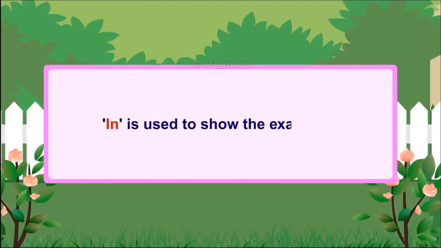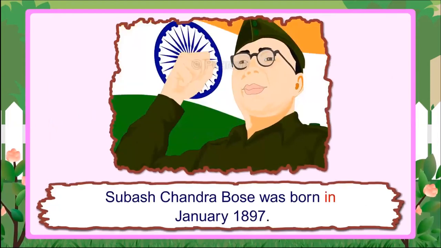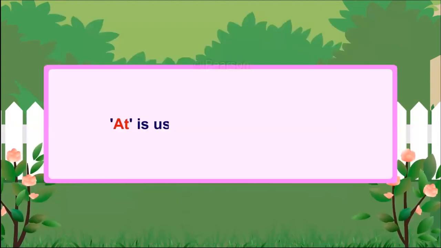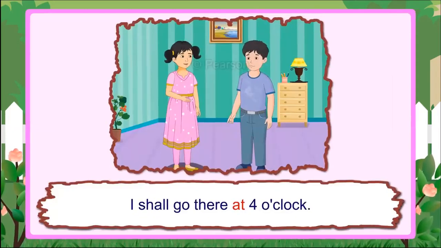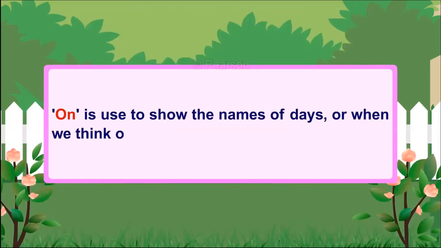In is used to show the exact year. Example: Subhash Chandra Bose was born in January 1897. At is used to show the time. Example: I shall go there at 4 o'clock. On is used to show the names of days or when we think of a place as a surface.